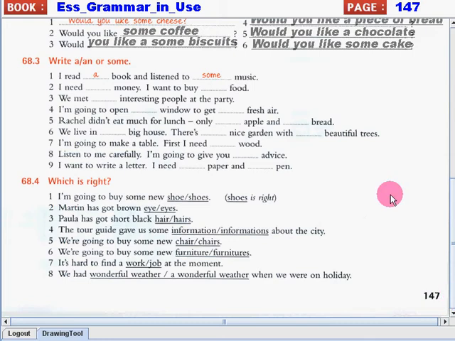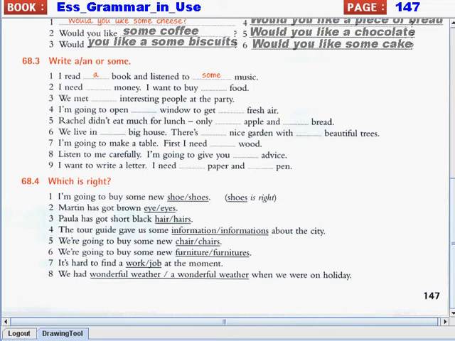Let's read. I read a book and listened to some music. We used a for the word book because book is a singular countable noun. Now, with music, music is an uncountable noun. That's why we used some.